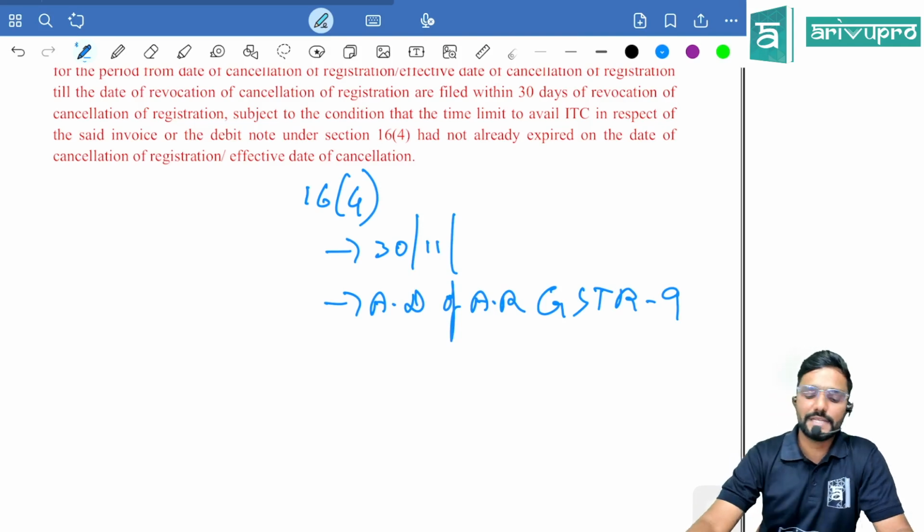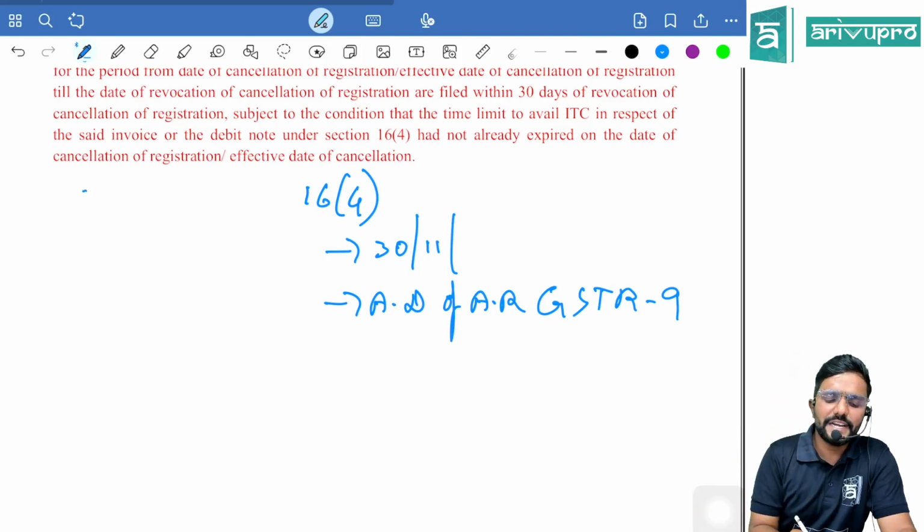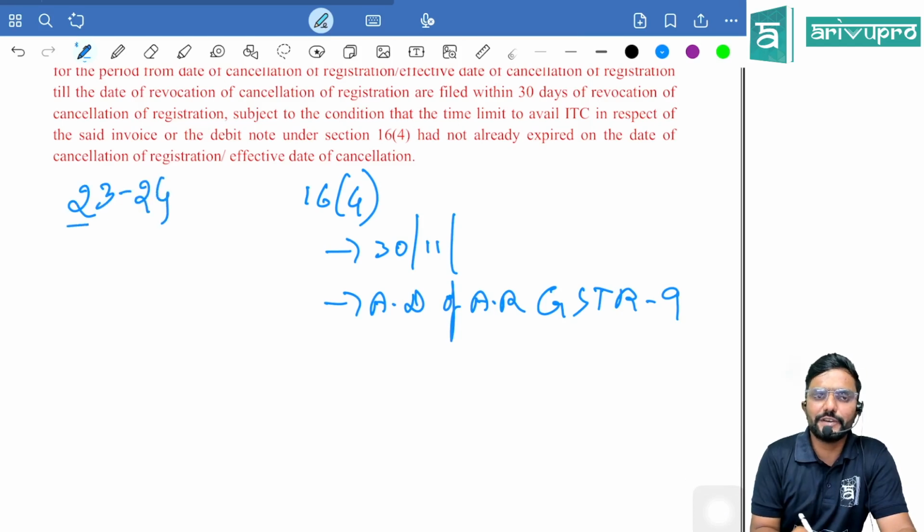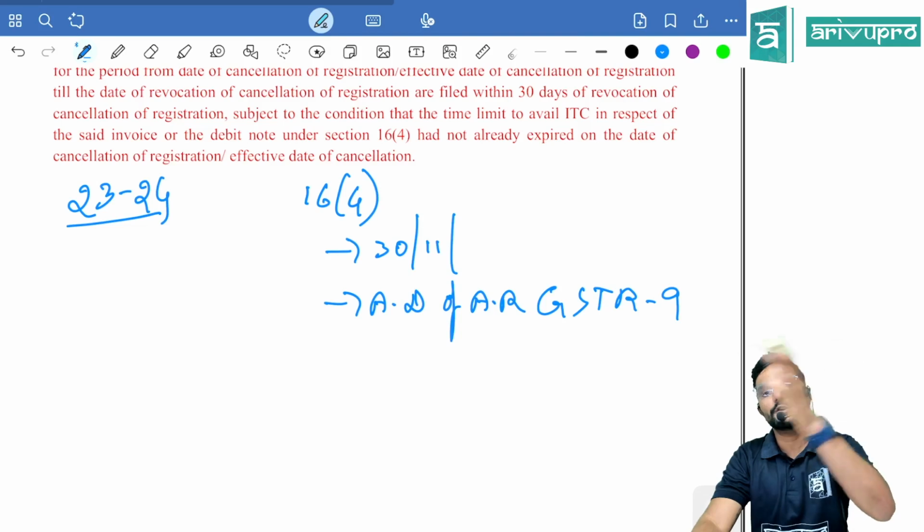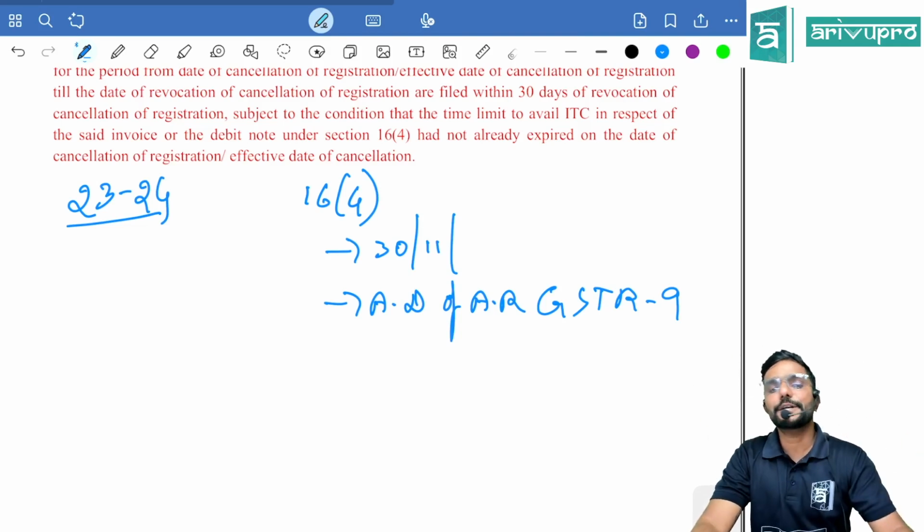So if I have to give the example, assume the ITC is relating to any month of financial year 23-24, any month, that is from April to March. What is the deadline to claim credit?